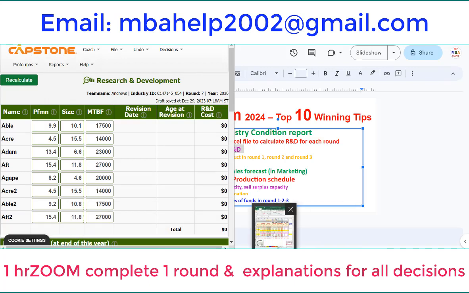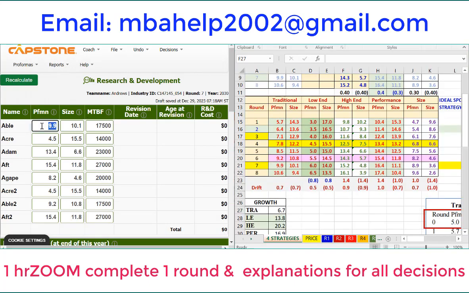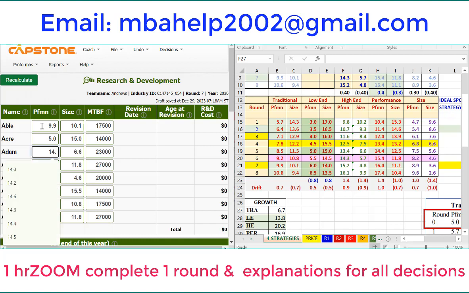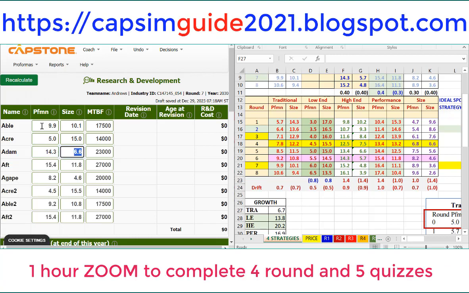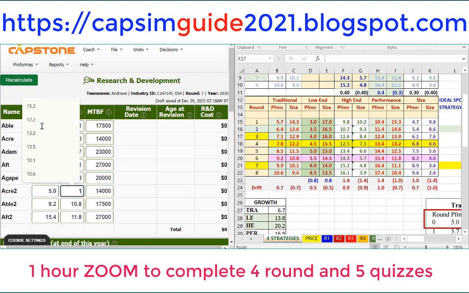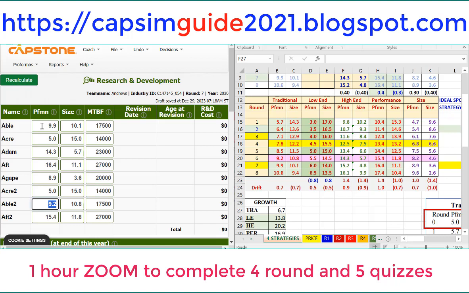We did very well in the other rounds. So now we just keep updating the product for round 7: 9.9 for traditional and 10.1. For low end you can update 1 more time, 5 and 15, 1 time in round 3 and 1 time in round 7. This is round 7, so we can update that, right? And for the high-end product, you always update 1 round, and also 16.4 and 11.1 for performance, and for size we have 8.9 and 3.6.